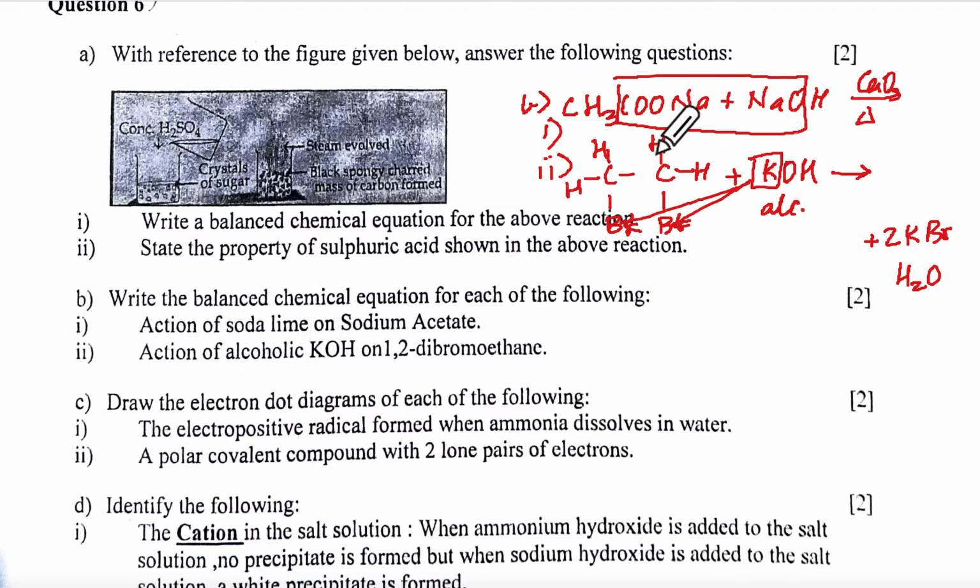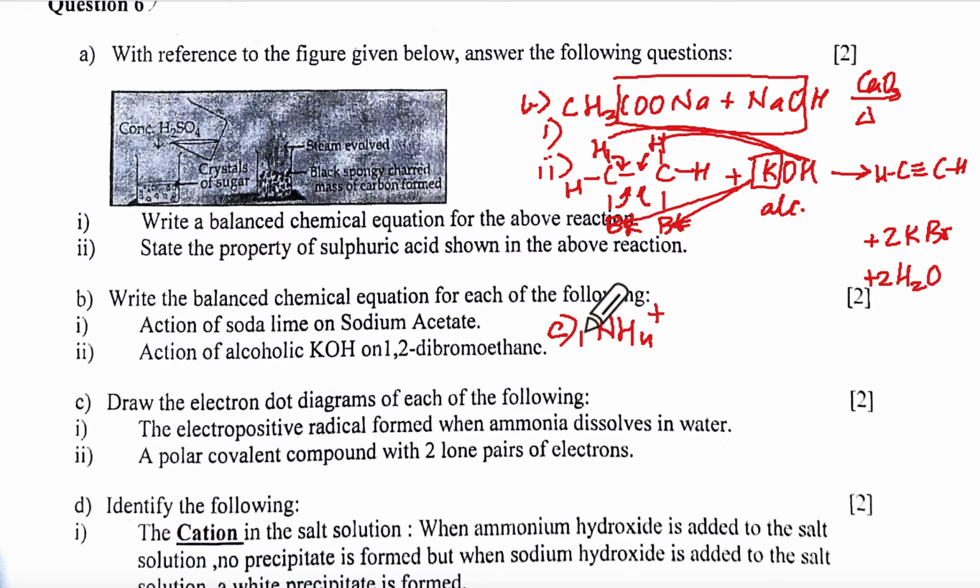This H will take OH, this H will take OH, and it will give me 2H2O. Then this electron will go here, this electron will go here, and I will have C triple bond C with H here and H here. So I'll get acetylene here. And what type of reaction is it? Dehydrohalogenation reaction.